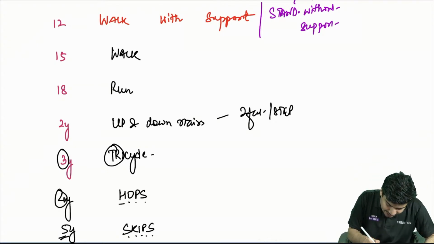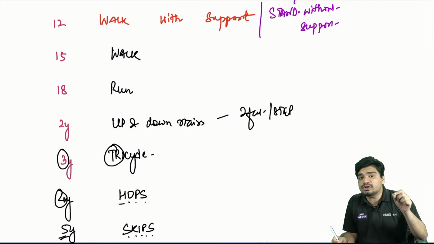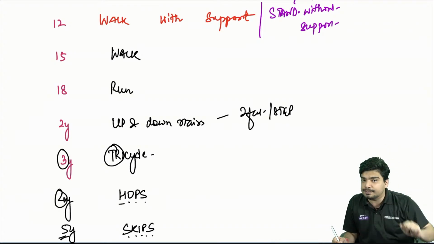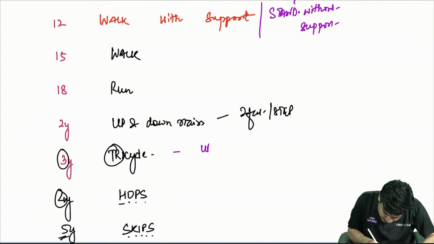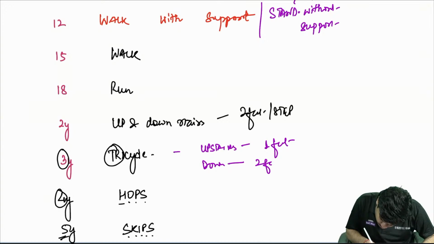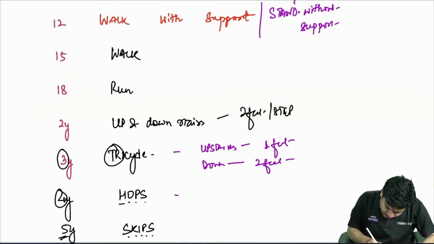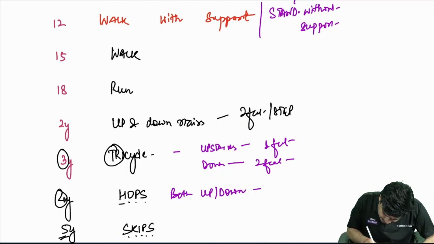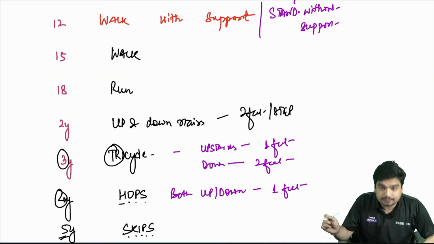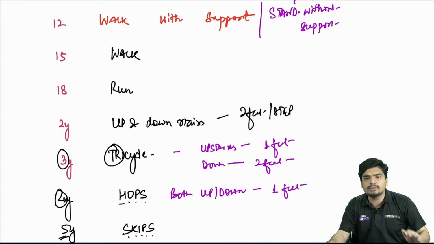Now, as far as up and down stairs is concerned, at 2 years, child is able to go up and down stairs 2 feet per step. At 3 years, child will be able to go upstairs using only 1 feet, and downstairs he'll come still using 2 feet. But finally at 4 years, both up and down stairs, he will use a single feet. He'll use only 1 feet. So this is your gross motor milestones.